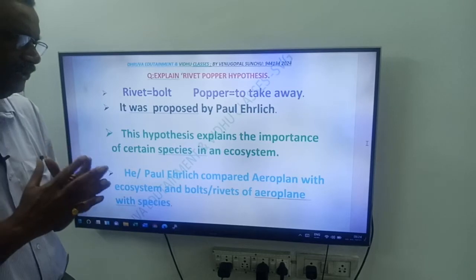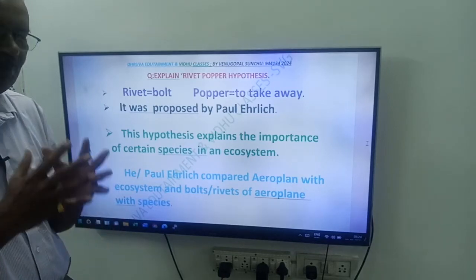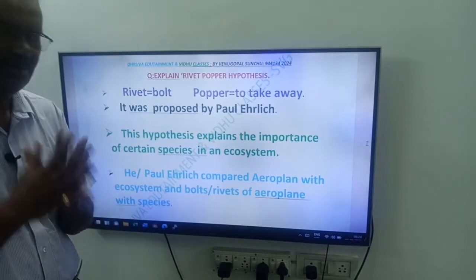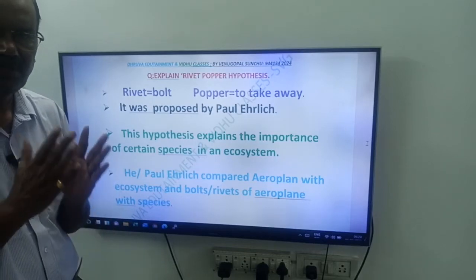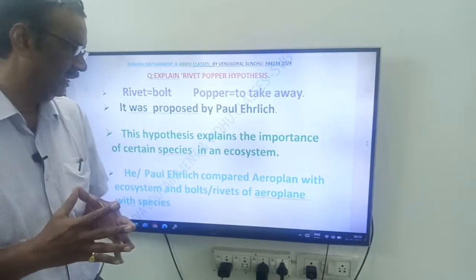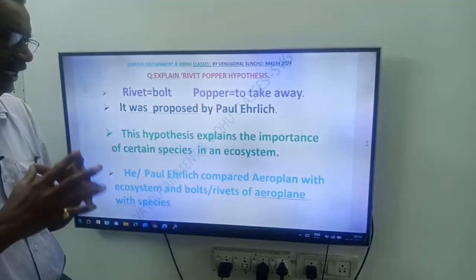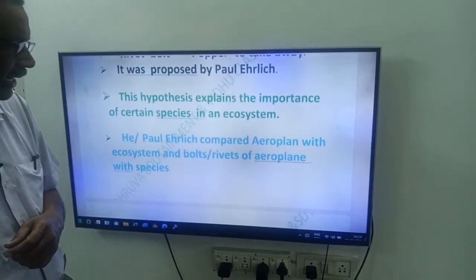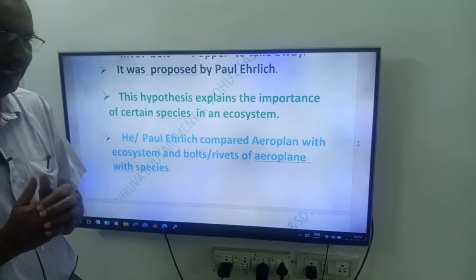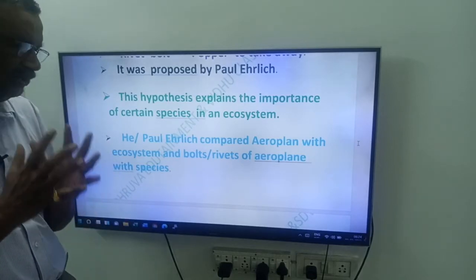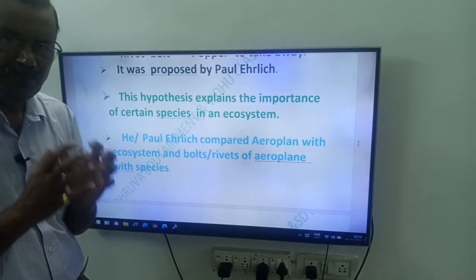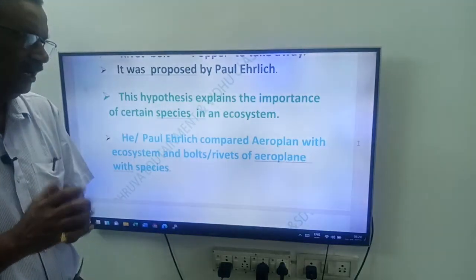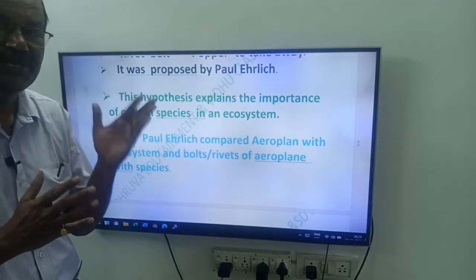This hypothesis explains the importance of certain species in an ecosystem. Paul Ehrlich compared an aeroplane with an ecosystem and the bolts or rivets of the aeroplane with species.